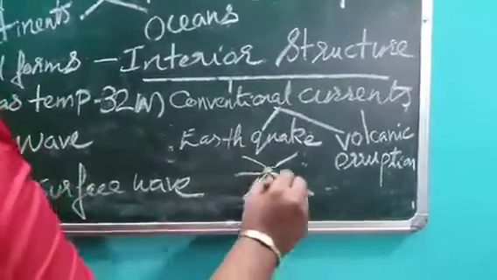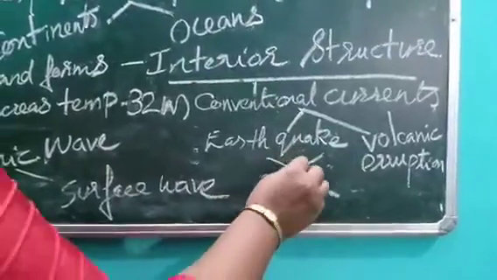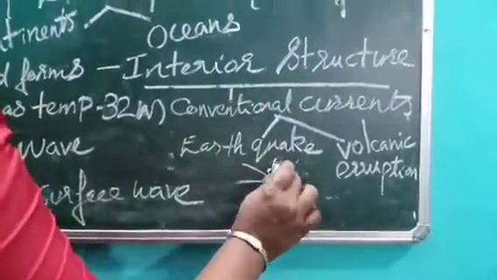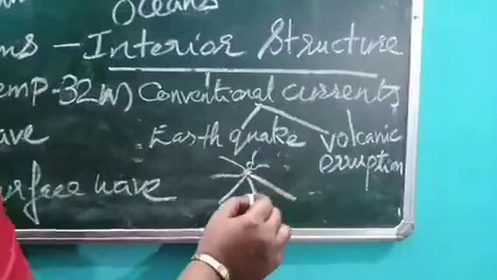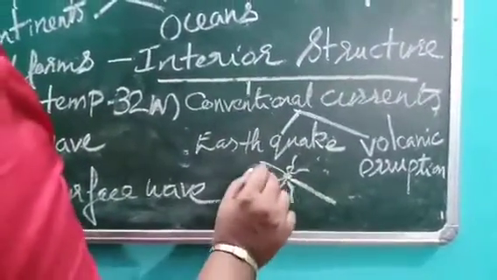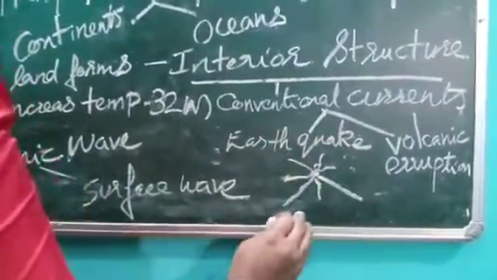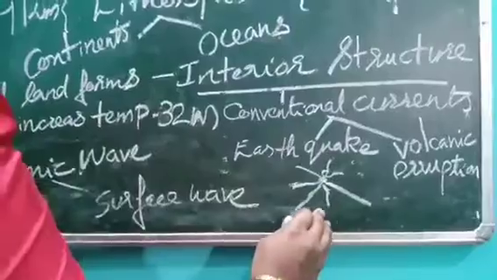But these waves reach the surface at different times, not at the same time. By learning the nature of these waves, scientists have learned about the interior structure of the earth.